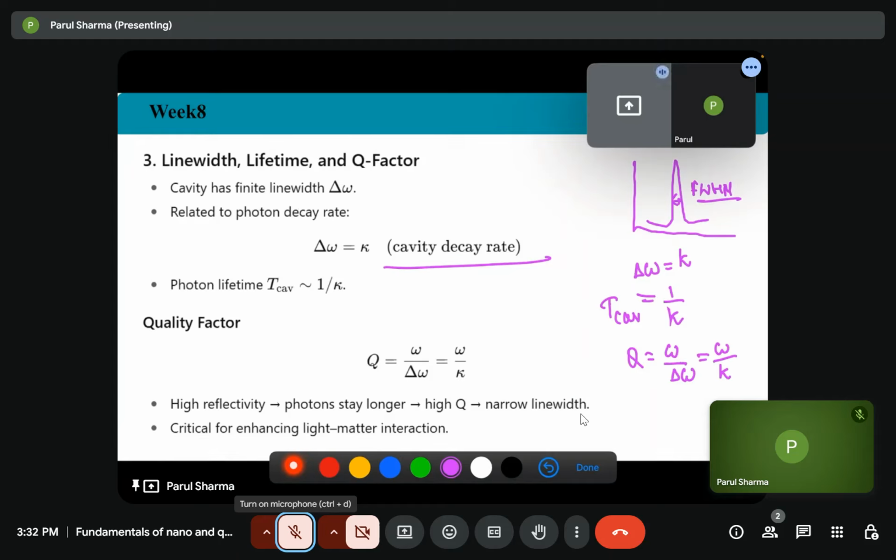If the mirrors are highly reflective, the photon will stay for a longer time. If the photon stays for a longer time, that will give us a high quality factor. A high quality factor will give us less FWHM, which means narrow line width, and it is very critical for enhancing the light-matter interaction.